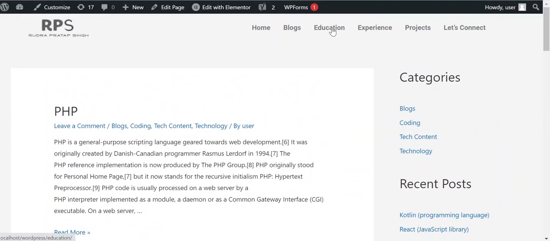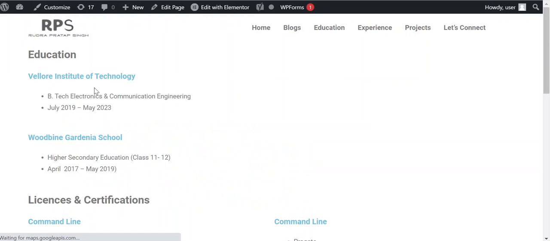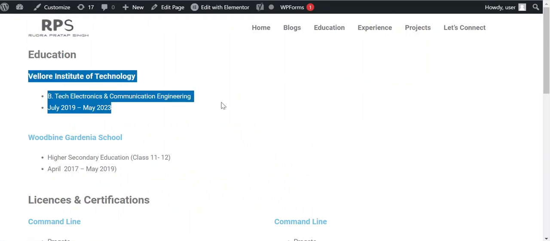Now I'm going to the education section. In the education section, it says I am from VIT, Electronics and Communication Engineering.